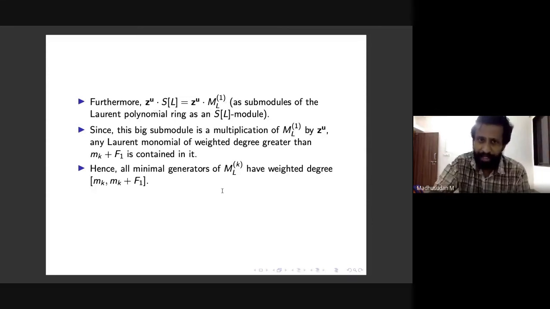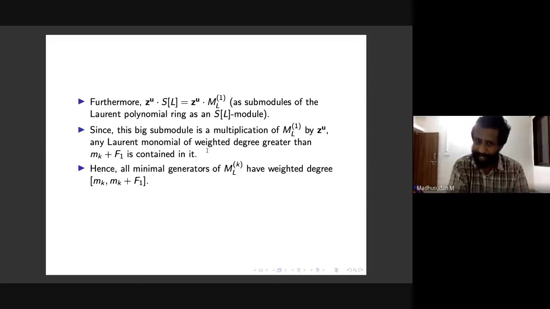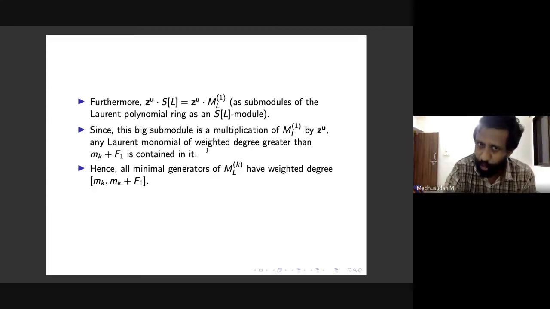So once you have this, since we are multiplying ML1 by Z to the U for our big submodule, we note that any Laurent monomial of weighted degree strictly greater than MK plus F1 is contained in it. So because it is contained in it, we conclude the statement. So why?